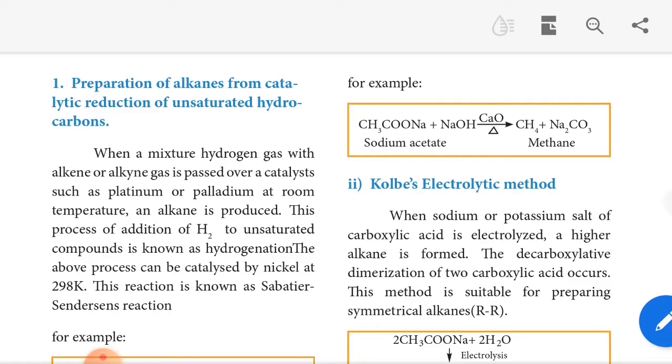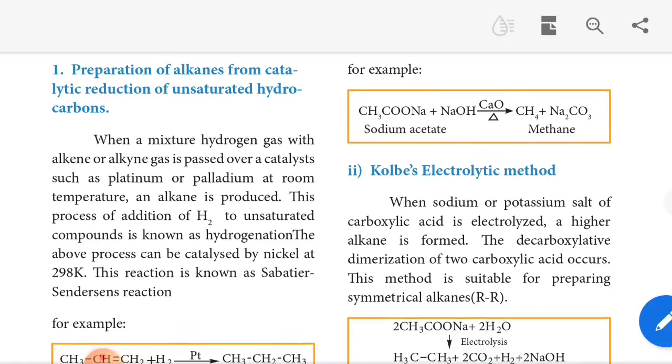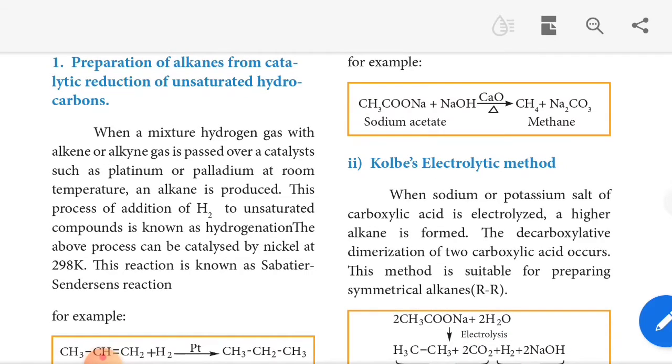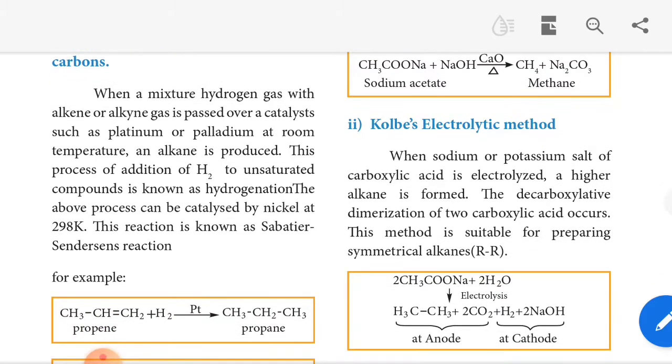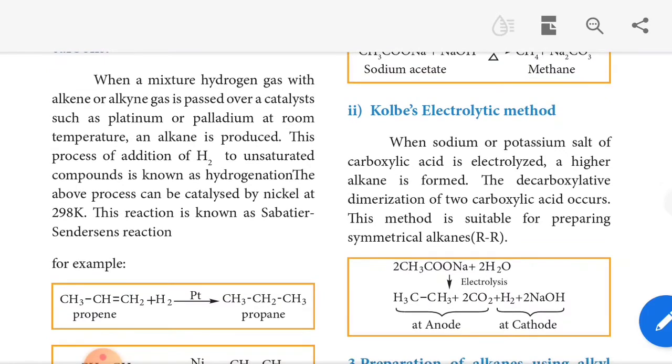This process of addition of hydrogen to unsaturated carbon is called hydrogenation. That is, the addition of hydrogen to an unsaturated compound is called hydrogenation. The above process can also be catalyzed by nickel. So in the above process we can use nickel as a catalyst. At 298 Kelvin, this reaction is called the Sabatier-Senderens reaction.